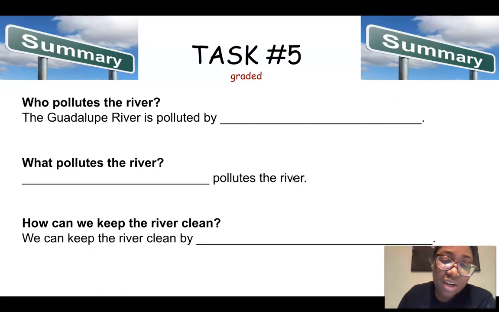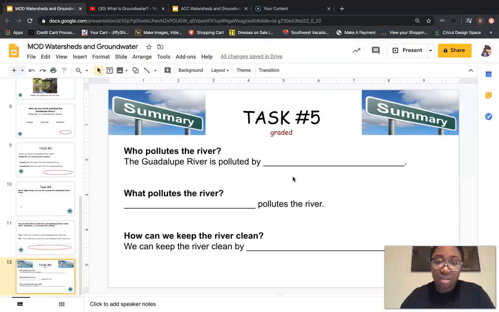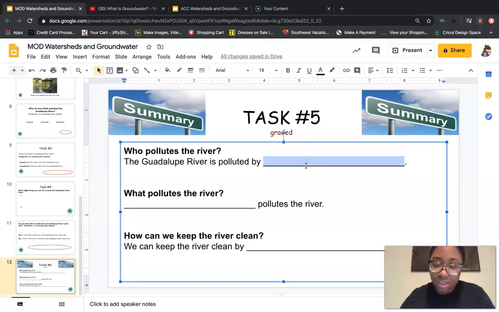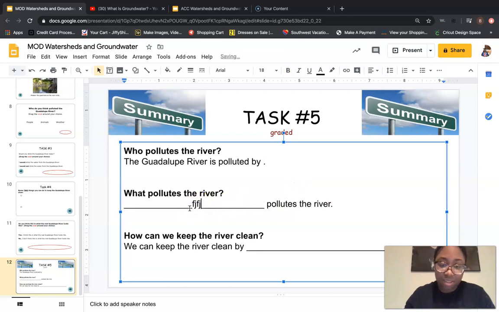I put blanks here, but you can always delete the blanks and type. I know some of you guys, you'll double click and you'll type within the blank and it'll be like a blank line and then words and then blank, and then a line. And you don't have to do that. So I'm going to show you how you can get rid of the lines. So if you're in your slides, you can double click and then click backspace and it'll delete that. And then you don't have to worry about typing in the line. You can just type whatever right there versus, you know, typing in the middle of it like this. It's up to you. I mean, either way is fine with us.